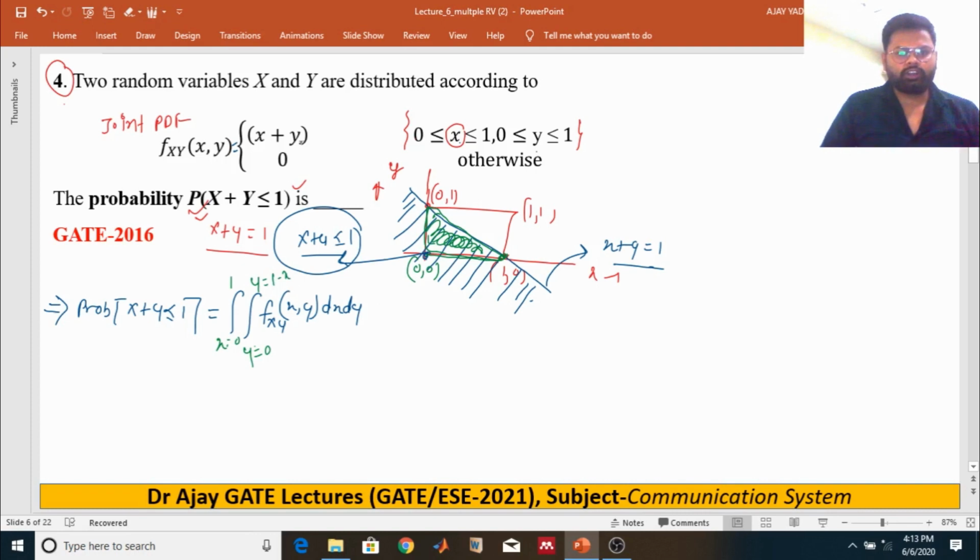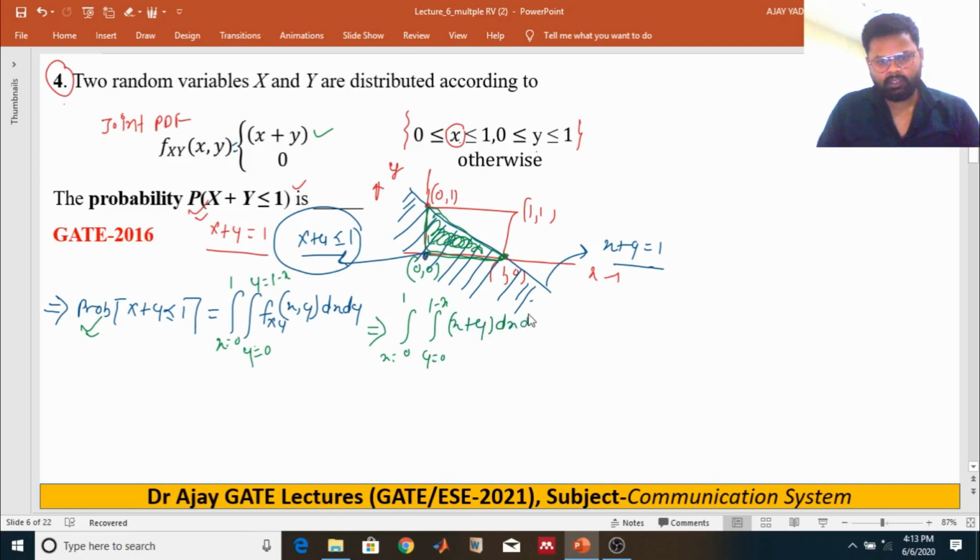You already know the joint PDF, so take the integration over 0 to 1 and 0 to 1 minus x, which gives the probability, right? So now let's determine the probability. x is from 0 to 1, y is from 0 to 1 minus x, of x plus y dx dy.